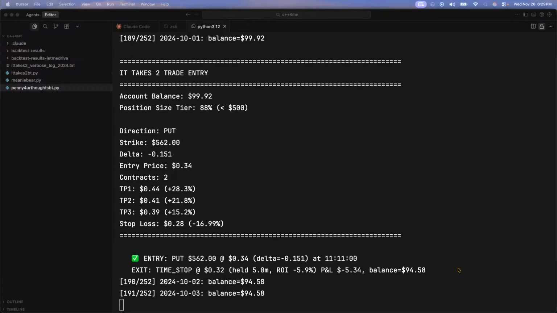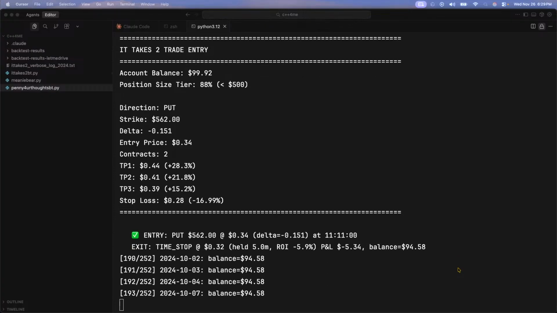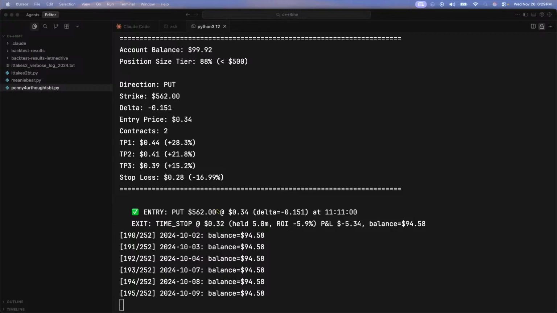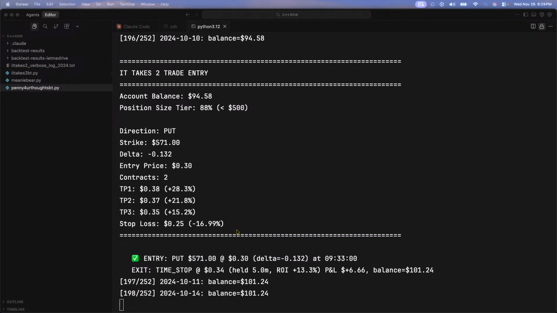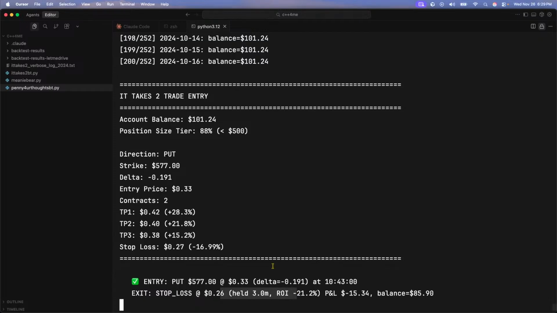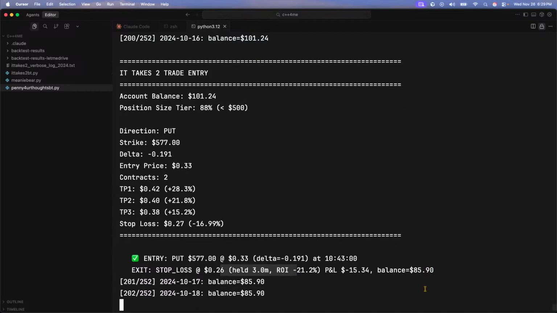I don't know. This strategy is barely keeping it right now. Barely. There's a couple things that I need to tweak here, but if you can't take that at face value.